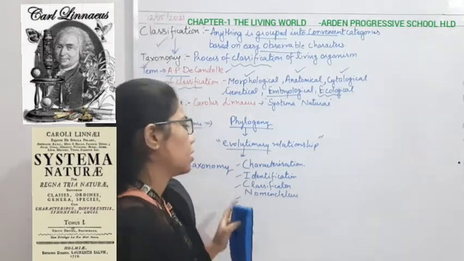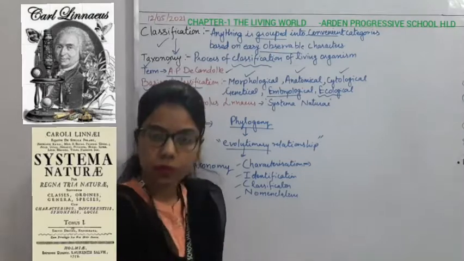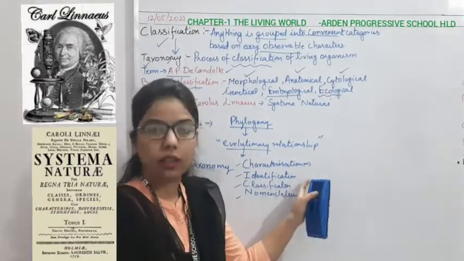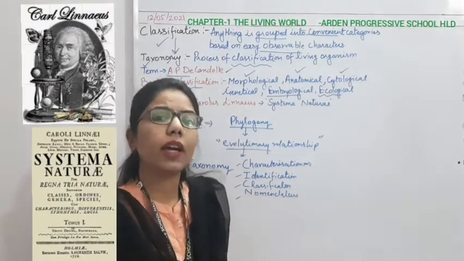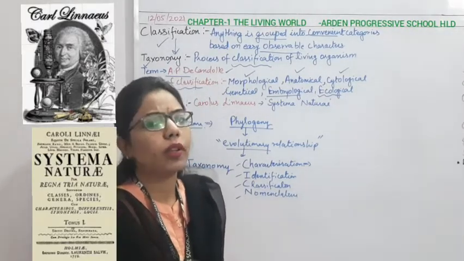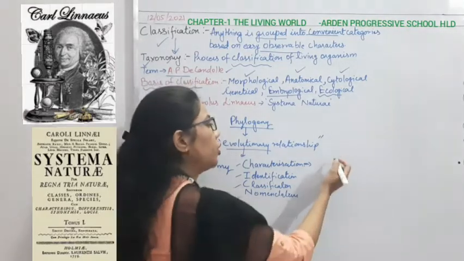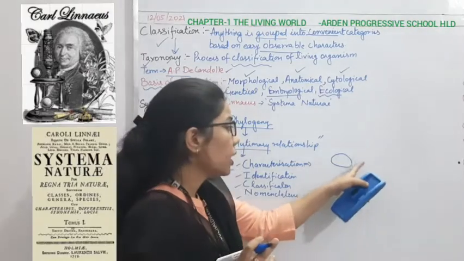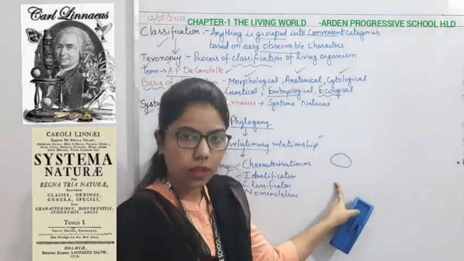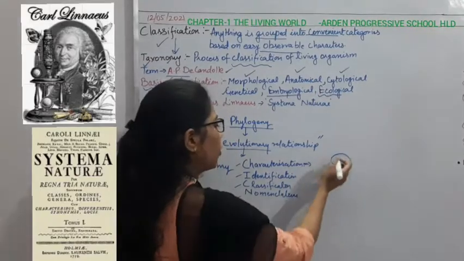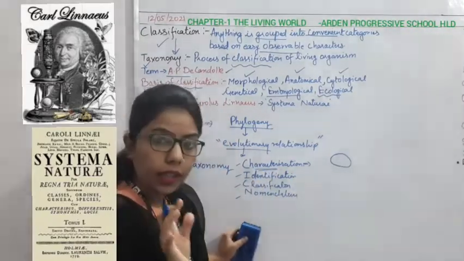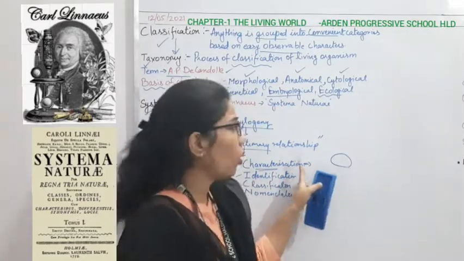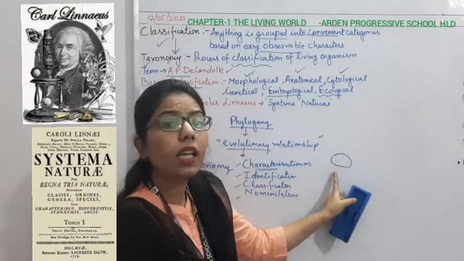One by one we will understand what is characterization. For example, if you have visited your garden, you will find some species, but you don't know anything about it. So you will see the morphological characters, and on the basis of these morphological characters, your characterization will be done. What is characterization? On the basis of all these characters, you will see them.